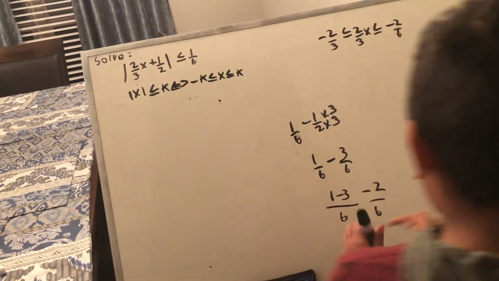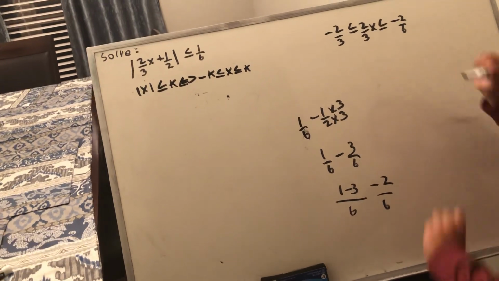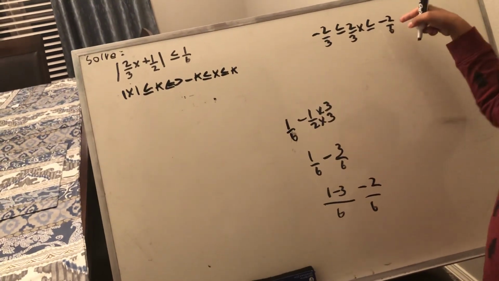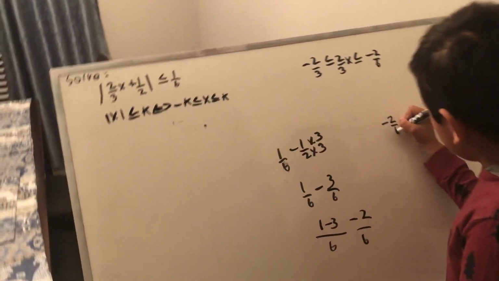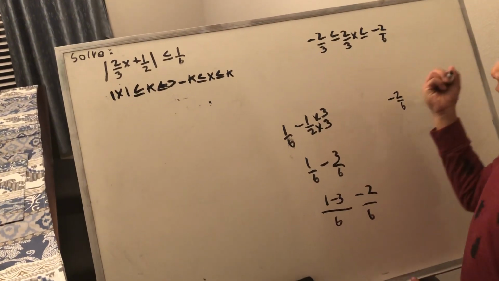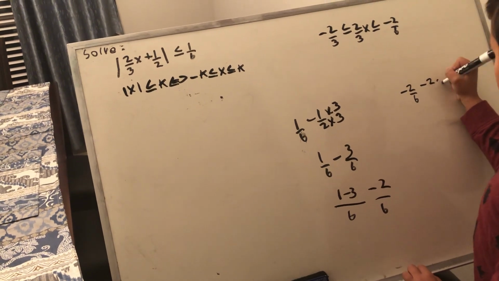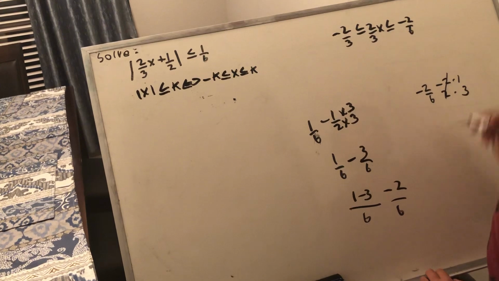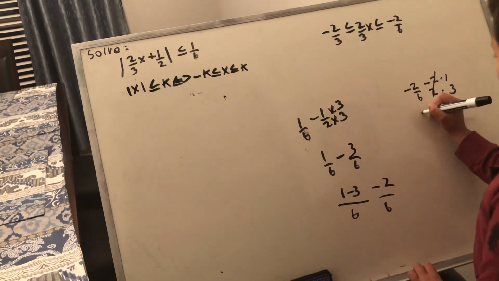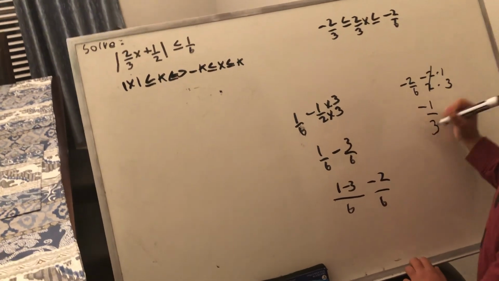Now we've got this. You can reduce negative 2 over 6 to lowest terms. Negative 2 is negative 2 times 1, and 6 is 2 times 3, so you can cancel the 2. The lowest term is negative 1 over 3.